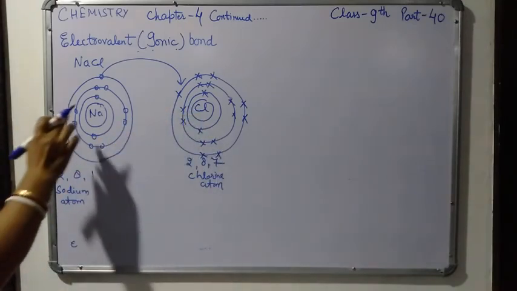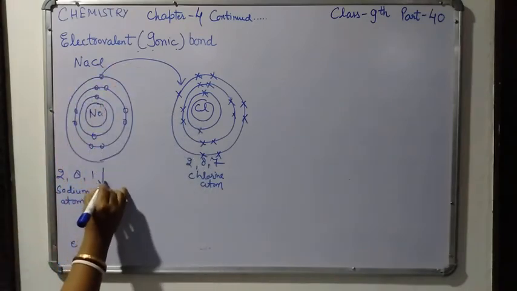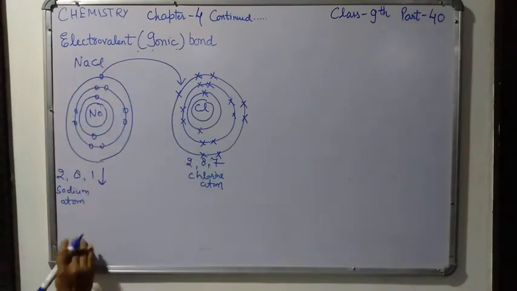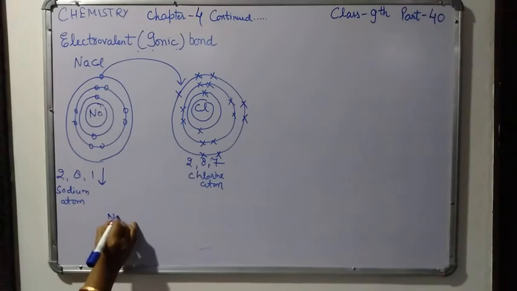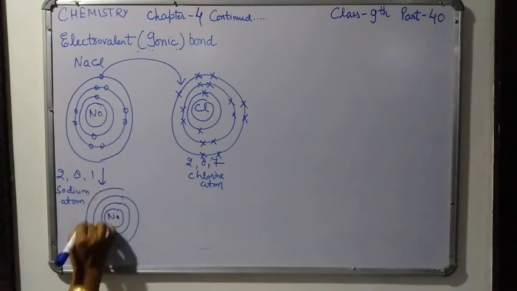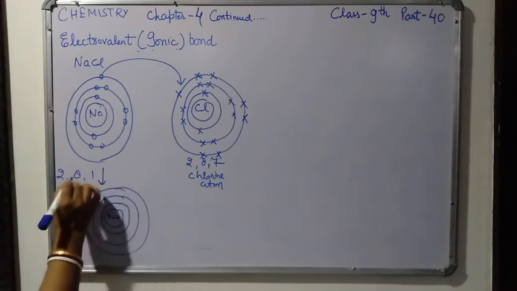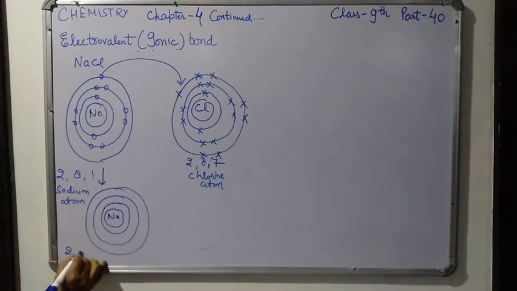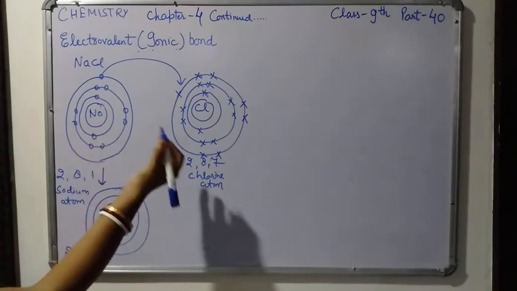When sodium loses this one electron, it changes into a sodium ion. Its electronic configuration will now be 2, 8 only, because one electron has been lost.